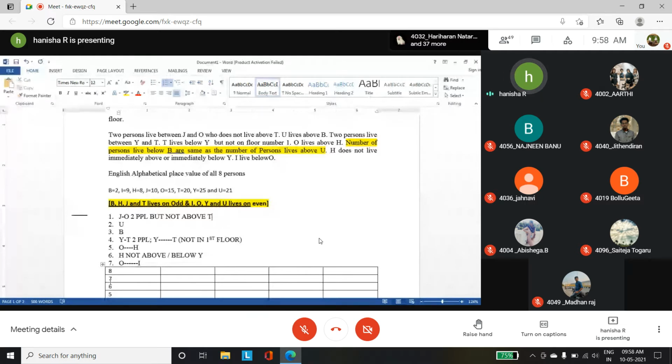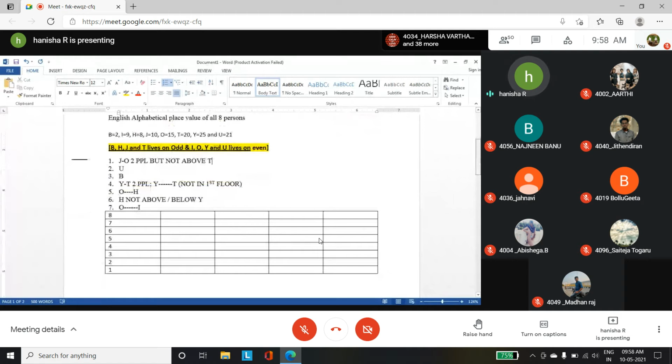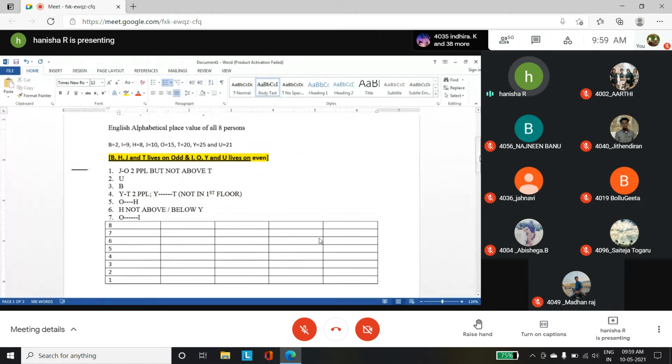So now we are going to start with a particular clue. The clue here is: between J and O you have 2 people, and between Y and T you have 2 people.